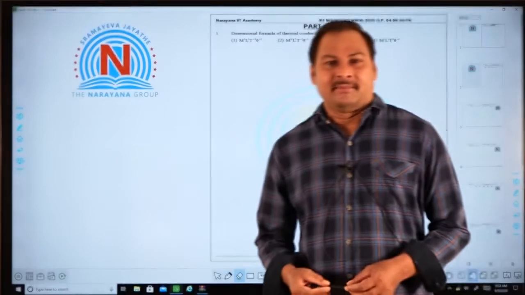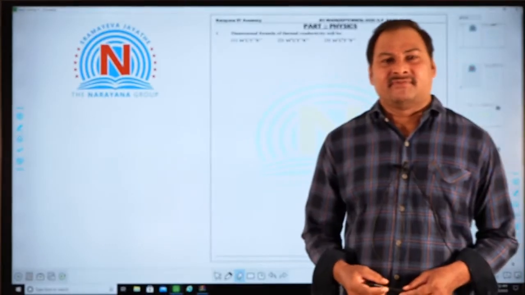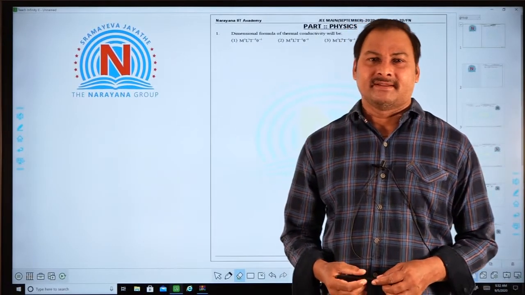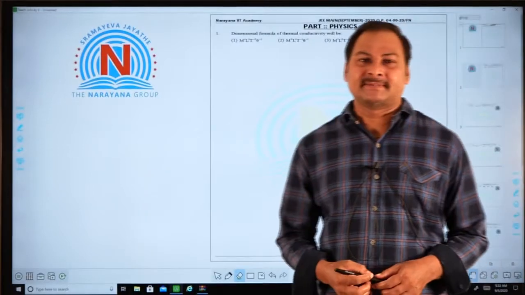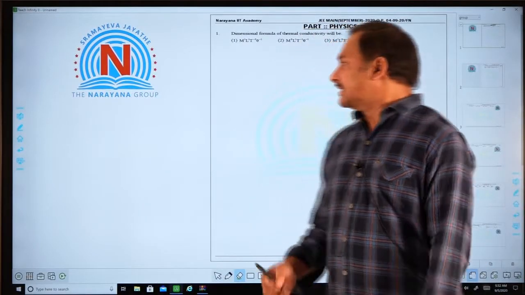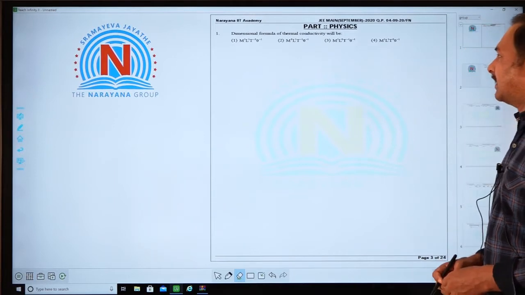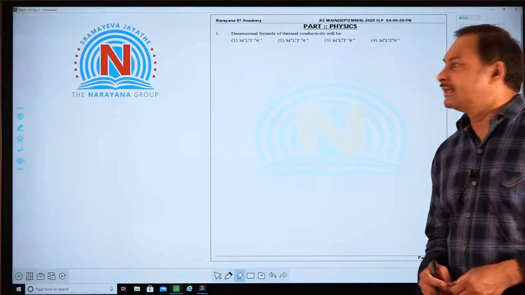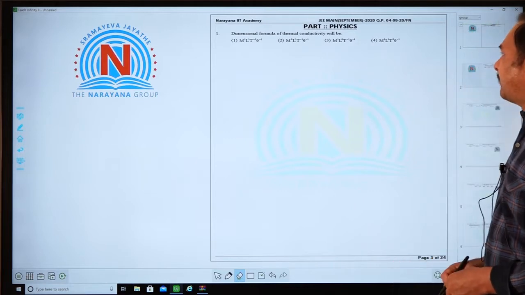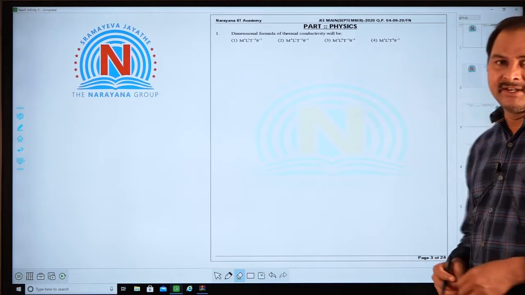So, I am going to explain the September 4th shift 1 paper. The physics questions I am going to explain. See the first question. The first question is from dimensional analysis. Now, the dimensional formula of thermal conductivity will be.